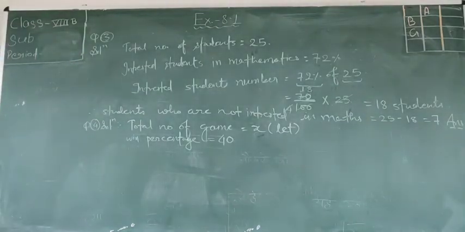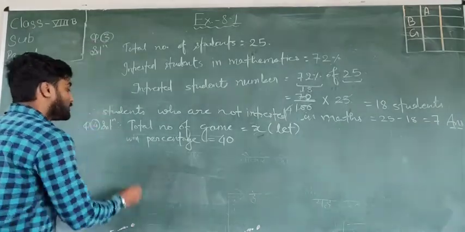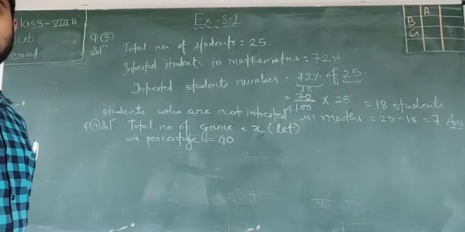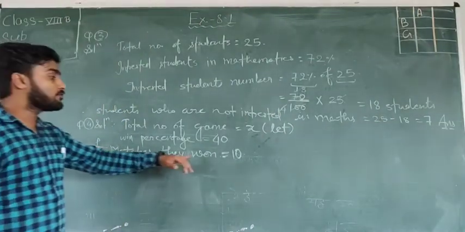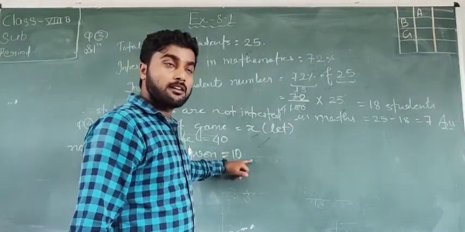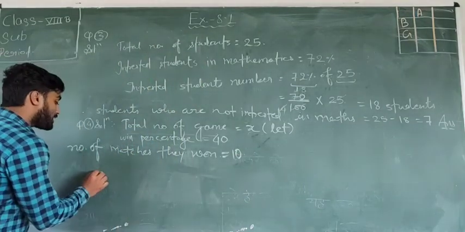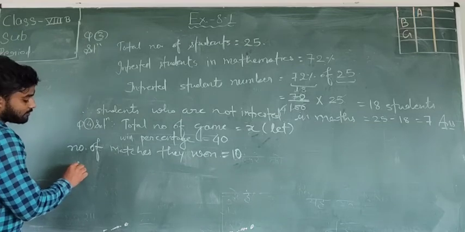Okay, so how many matches they won? 10, na? So see here carefully. Now here also given, number of matches they won equal to 10. So in the place of 10, therefore I can write here, what we can write here?